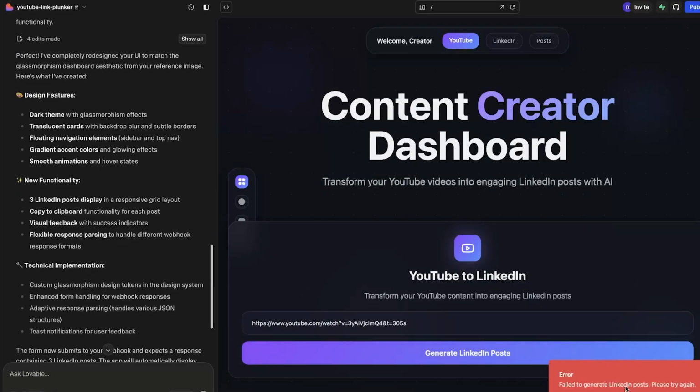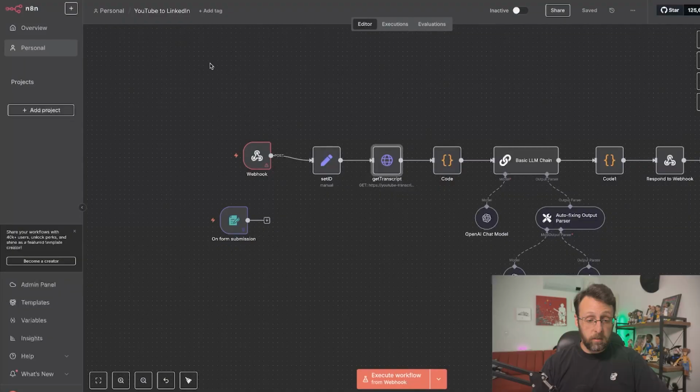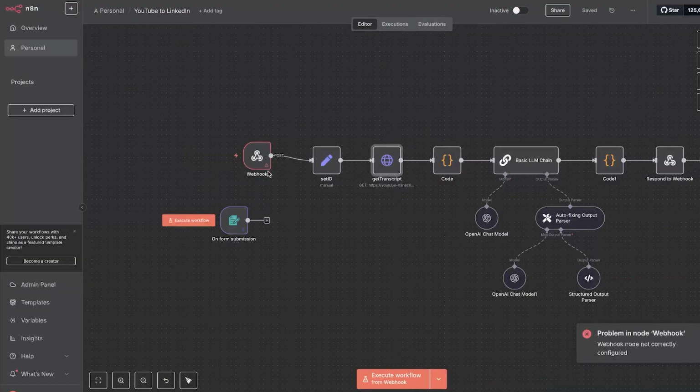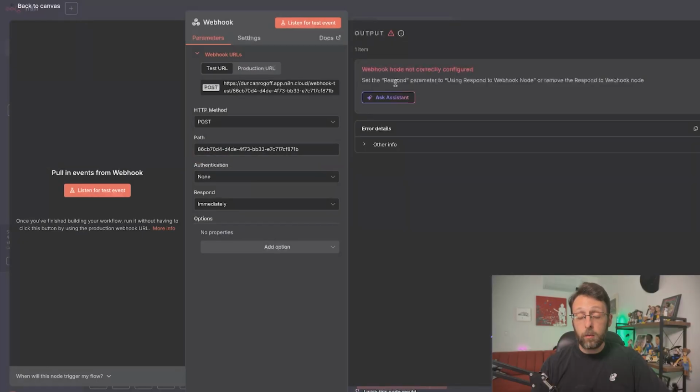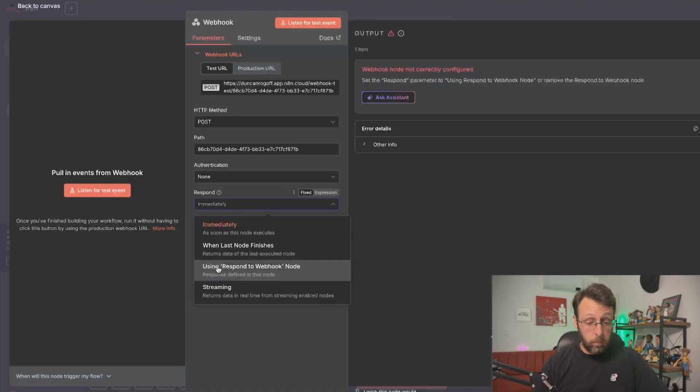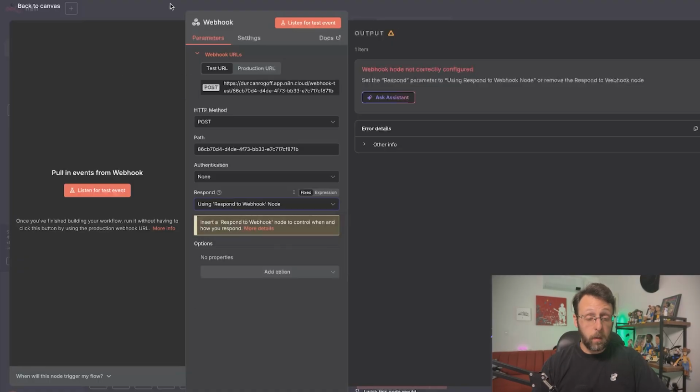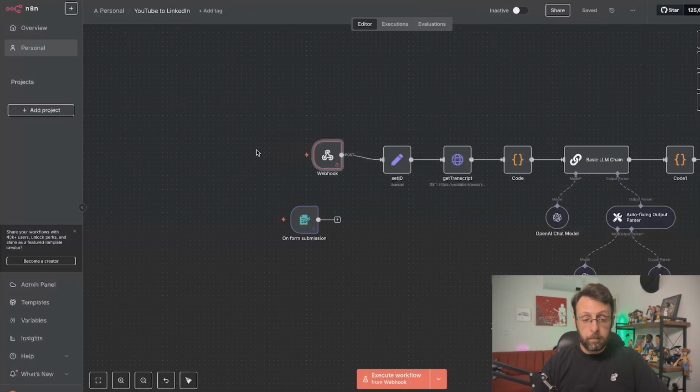Okay, failed to generate LinkedIn posts. Let's try again. Let's see why. Webhook node not correctly configured. Interesting. Okay, let's test this out. Set the respond parameter to using respond to webhook node. Okay, so instead of respond immediately, we want to say respond using respond to webhook node. Great. Let's try this one more time.